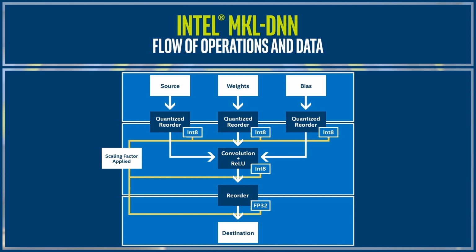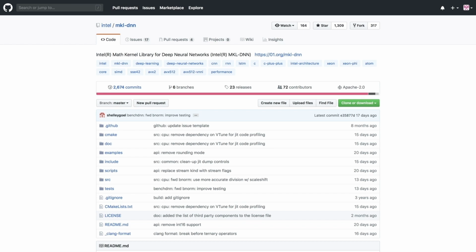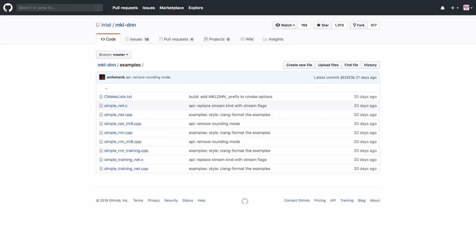The source code for this example can be found in the Intel MKL-DNN repository. You can go to the main page in the repository and click on the SimpleNet example, where you can find an introduction to 8-bit integer computations, including the quantization process, which converts a given input into a lower precision format. On this page, you will find a walkthrough of the source code that implements the convolution operation in this example, showing the different steps involved in the implementation. You can use this code sample as a basis to create your own network and take advantage of the new Intel AVX 512 Deep Learning Boost functionality.